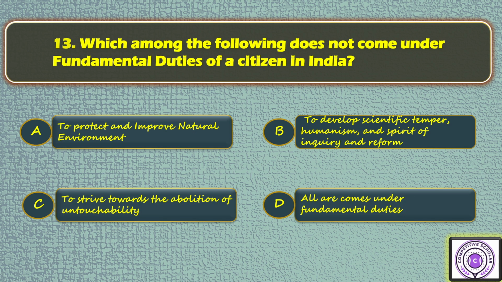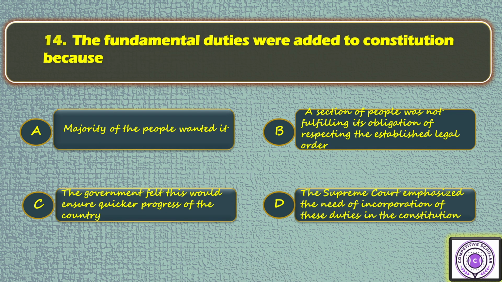Next, question number 13. Which among the following does not come under fundamental duties of a citizen in India? Option A, to protect and improve the natural environment. Option B, to develop scientific temper, humanism and spirit of inquiry and reform. Option C, to strive towards the abolition of untouchability. Option D, all come under fundamental duties. So the answer is C. Next, question number 14.